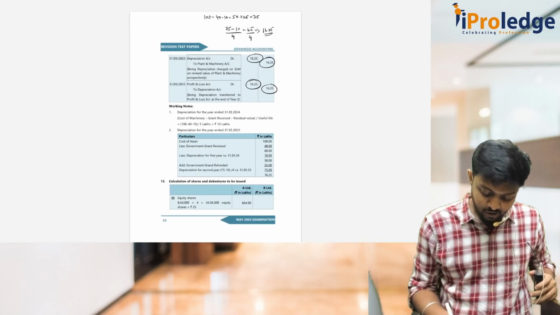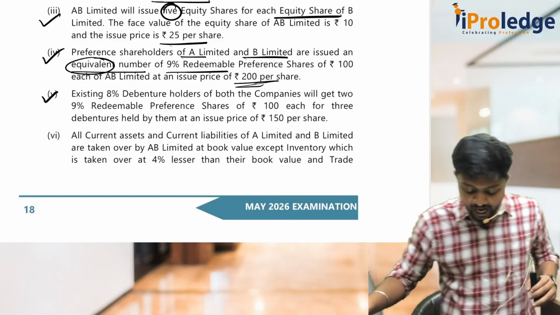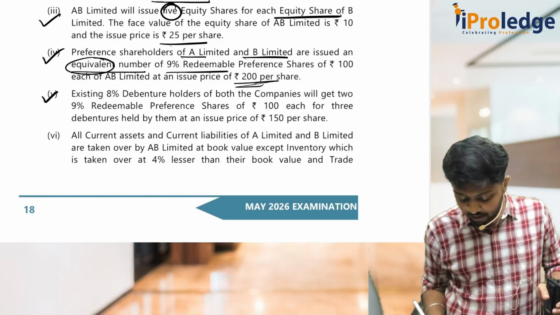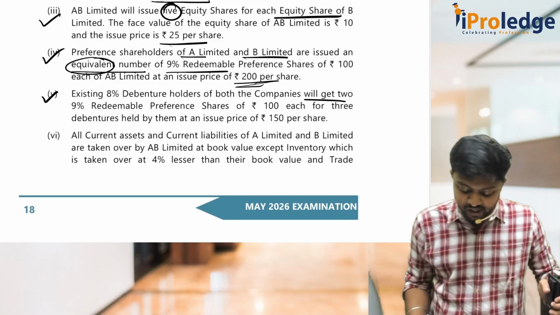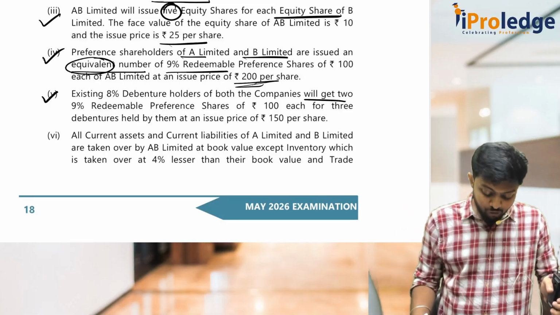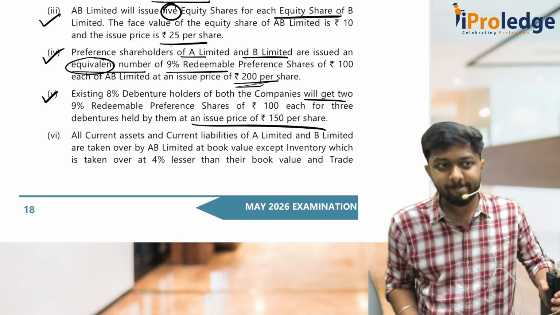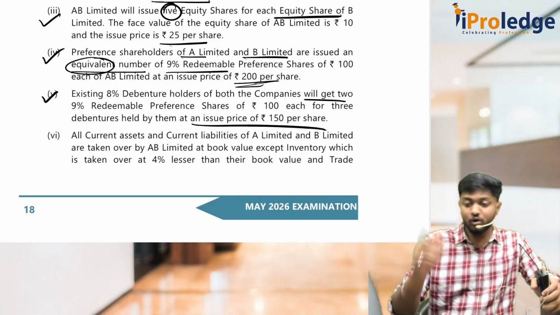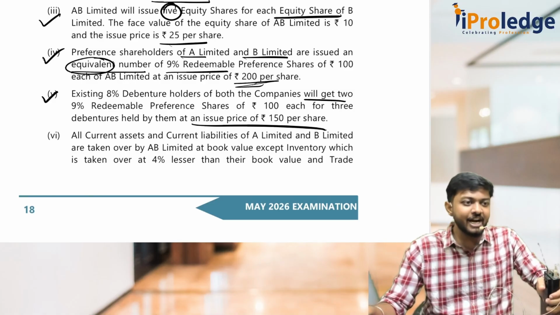Anyways, let's continue with the question. Next, fifth point. Existing 8% debenture holders of both the companies will get 2 9% redeemable preference shares of 100 each for 3 debentures held by them, at an issue price of 150. So we are talking about debenture holders. Whatever we are giving to debenture holders, will that be considered as PC?